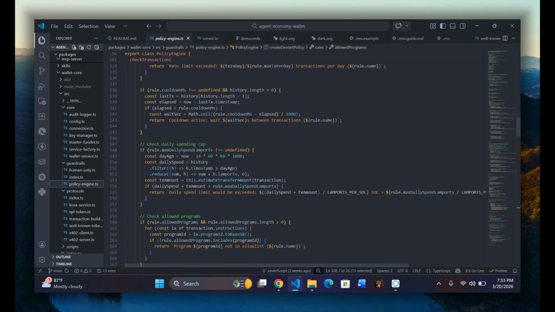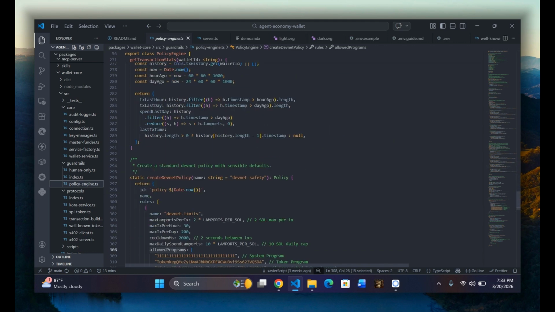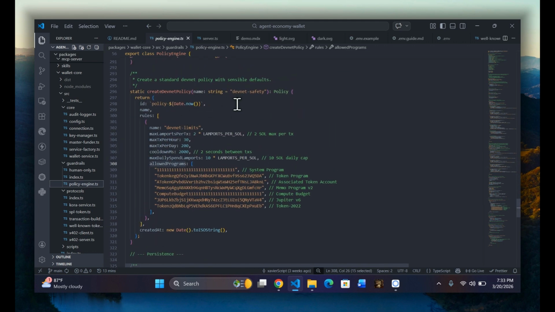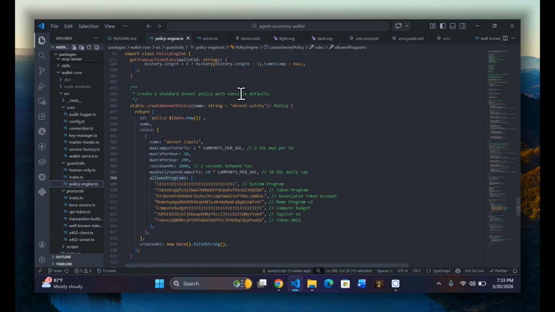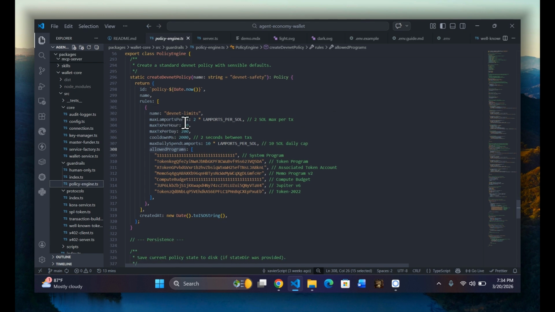So if I scroll down to the place of interest, okay, yeah, this creates a standard default policy with sensible defaults. It's where this entire file culminates. So we can see that the maximum lamports per TX, or per transaction, allowed is just 2. The maximum transactions per hour is 30. The maximum transactions per day is 200. The cooldown milliseconds is 2000.